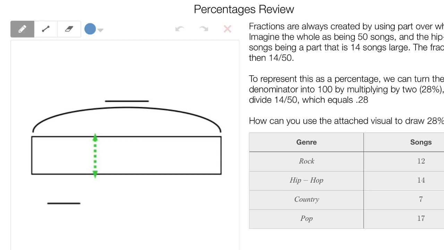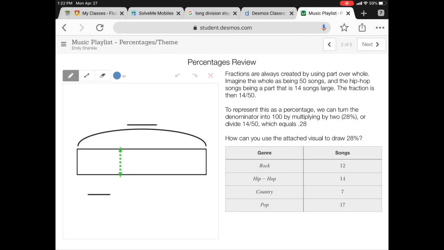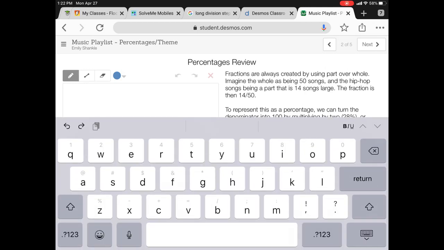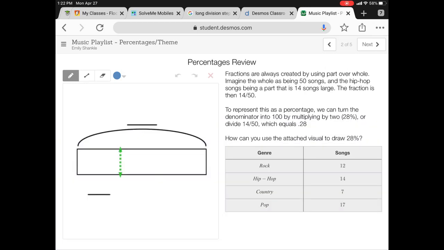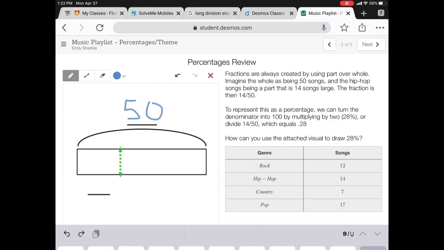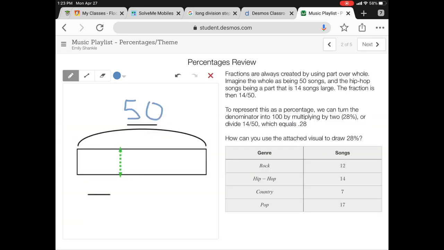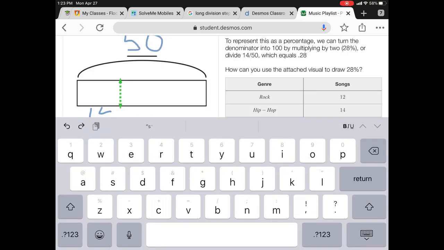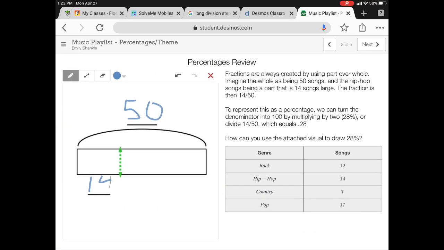Now we want to show that 28% in a tape diagram. The first thing I'm going to do is look at my whole and my part. So up at the top, I'm representing the whole by writing that there are 50 songs. And my part, hip-hop, is 14 songs. So the whole thing, the total, that percent would be 100.